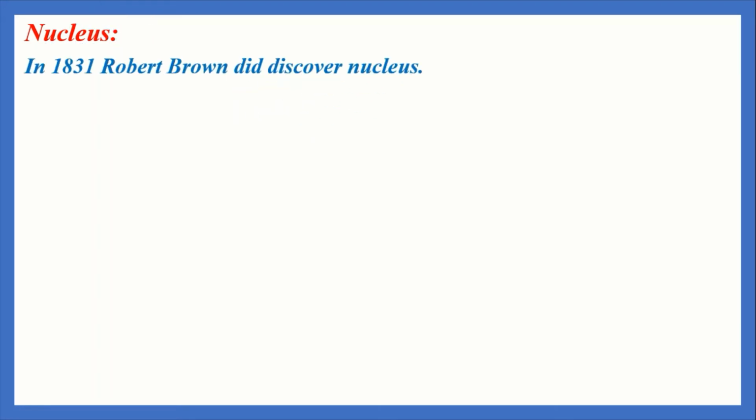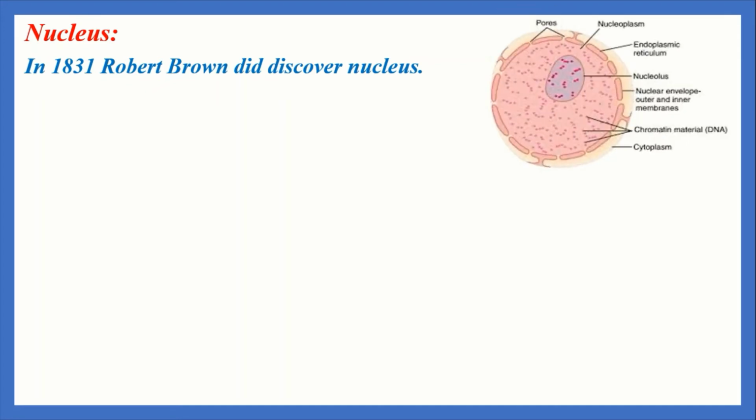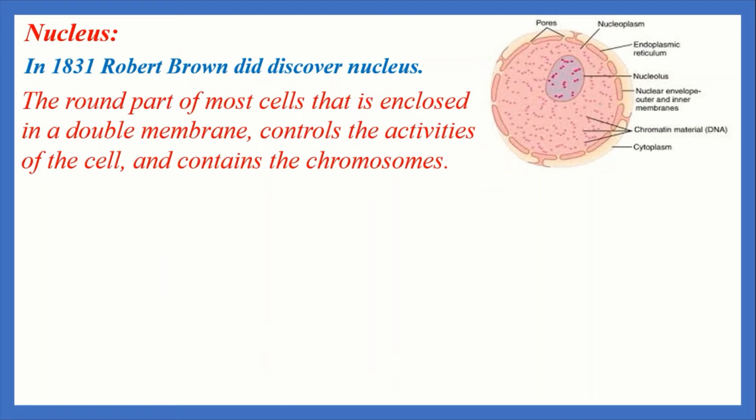In 1831, scientist Robert Brown discovered the nucleus. Everybody see the figure? This one is a nucleus. The round part of most cells that is enclosed in a double membrane controls the activities of the cell and contains the chromosomes. That is why nucleus is called the heart of the cell, because nucleus controls all the activities of the cell.